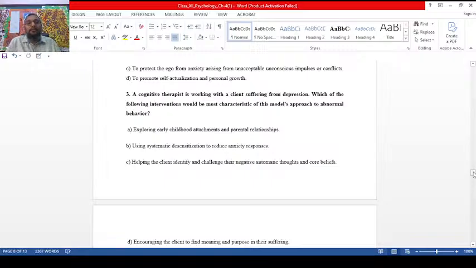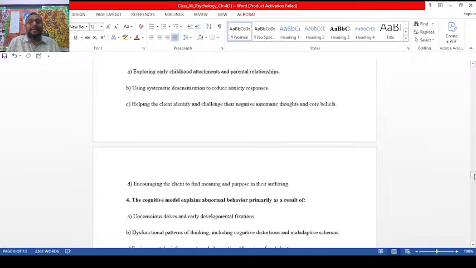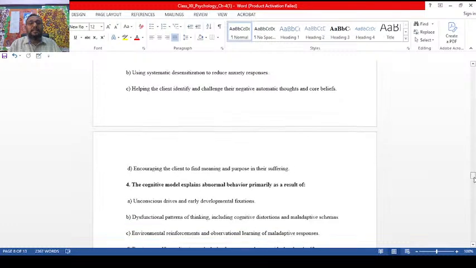The cognitive therapist is working. Exploring childhood attachment, sorry, this is psychodynamic. Using desensitization to reduce, desensitization is only for phobias. Option C, helping the client identify and challenge their negative thoughts. Yes, this is cognitive therapy. So option C is the right answer.